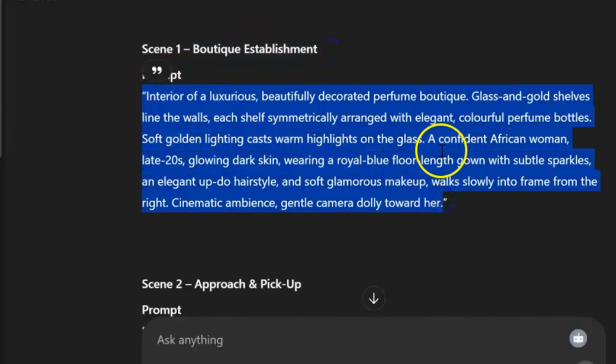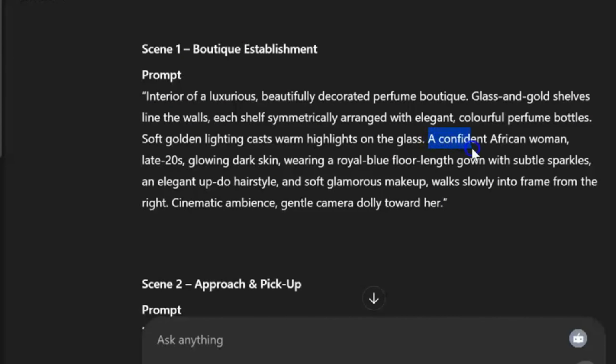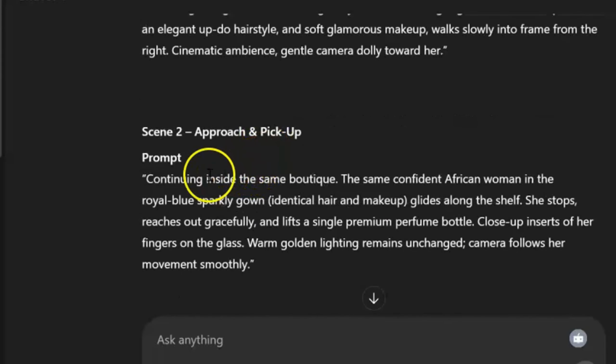Okay, so this is where the character is being mentioned. A confident African woman, late 20s, glowing dark skin, wearing a royal blue floor-length gown with subtle sparkles, and elegant updo hairstyle, and soft glamorous makeup, walks slowly into frame from the right. Cinematic ambience, gentle camera dolly toward her. That's scene 1. Now scene 2.